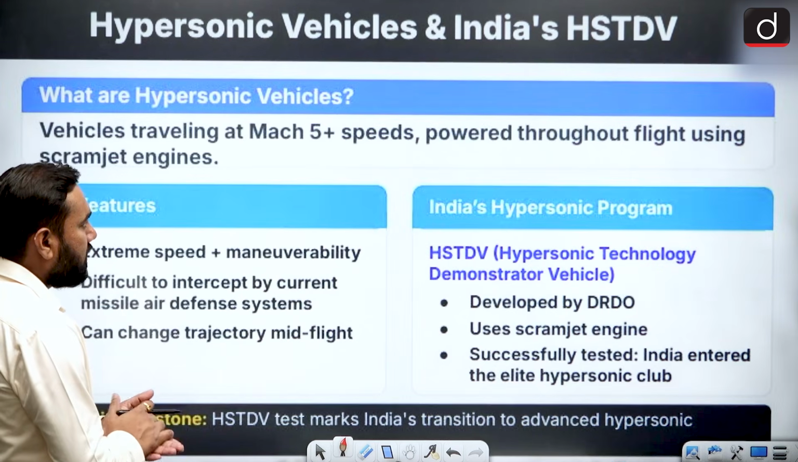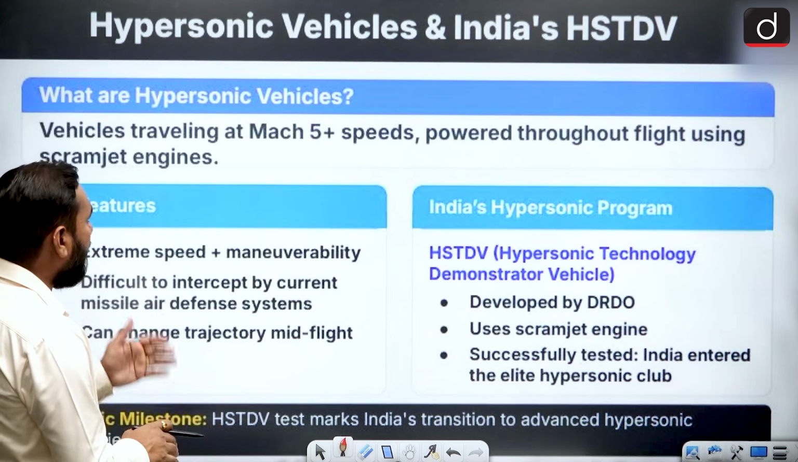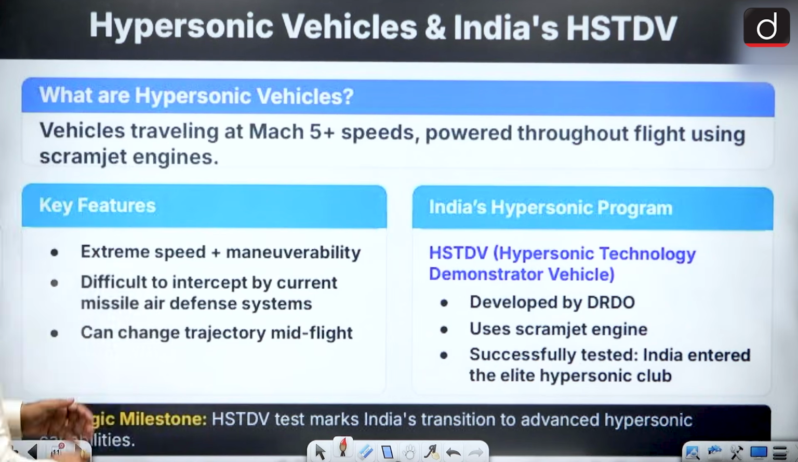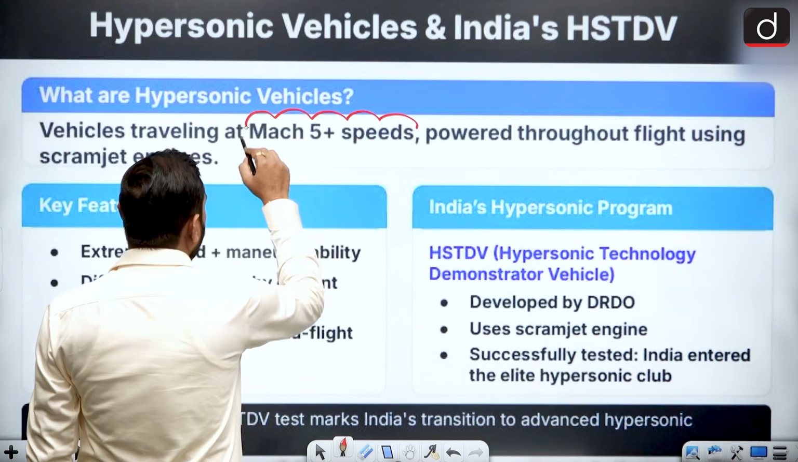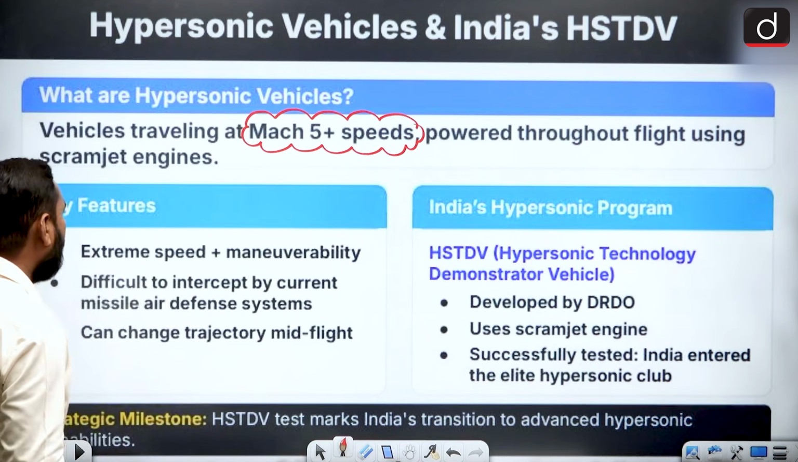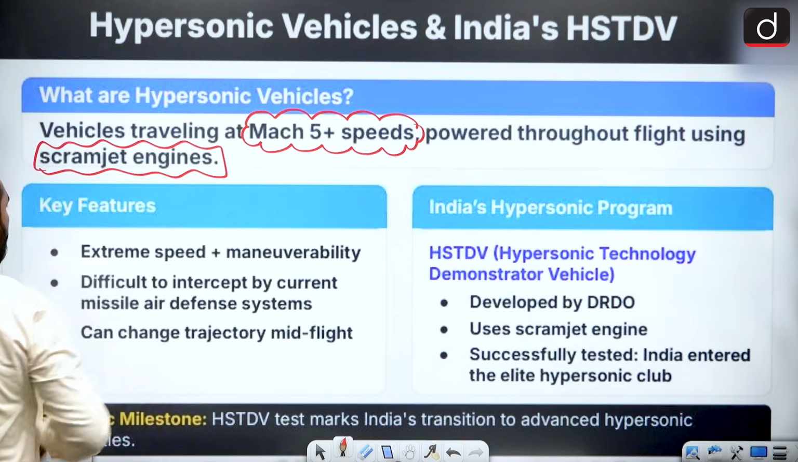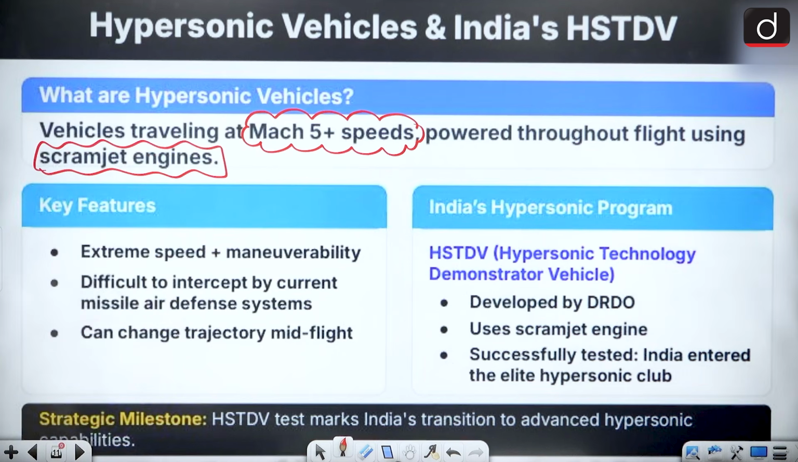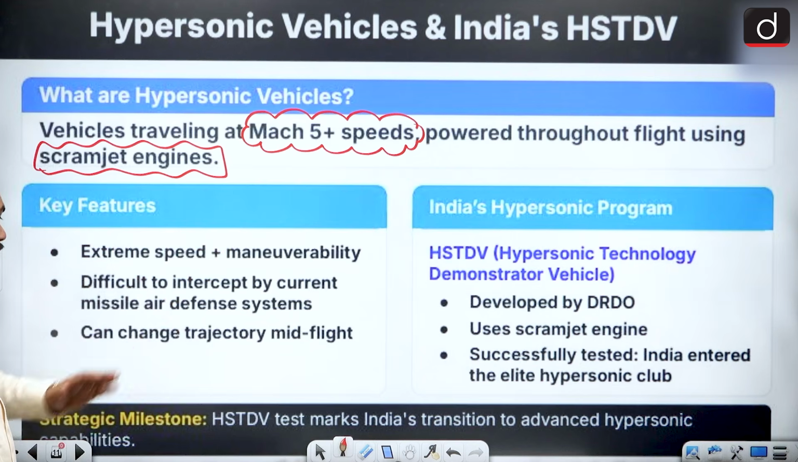Hypersonic vehicle and India's HSTDV, this is the program of India for the development of hypersonic vehicles. When we talk about the hypersonic vehicle program, basically the word hypersonic means you have to develop a missile that has a speed of more than 5 Mach, and this can only be achieved by using a jet engine, and we are using the scramjet engine for it. Extremely high speed and maneuverability is also there. This can change its path.